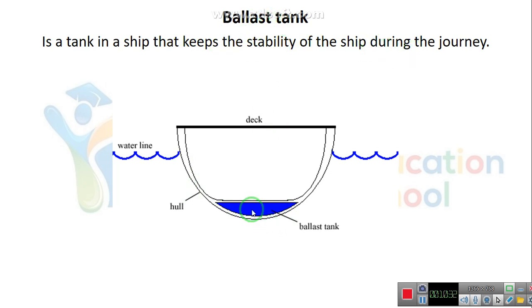This is what I mean by the ballast tank. This is the ship, okay, from inside. This drawing shows the parts of the ship. The ballast tank is one of the most important parts of a ship or a tanker. It maintains the stability of the ship. Again, it keeps or maintains the stability of the ship. Repeat after me. Ballast tank, ballast tank.